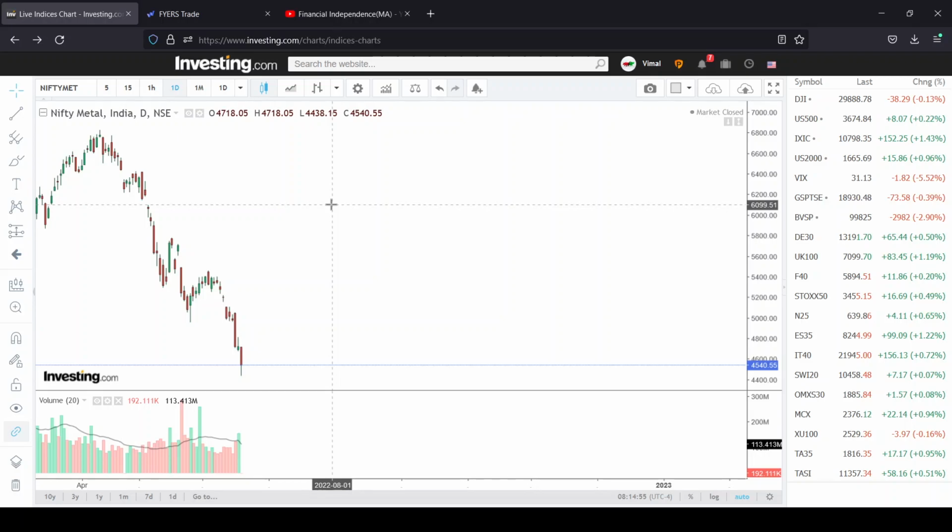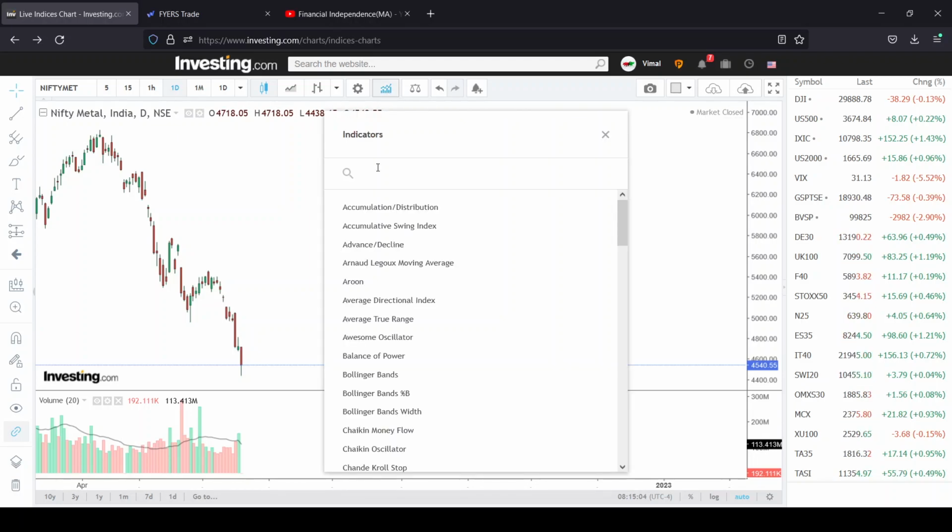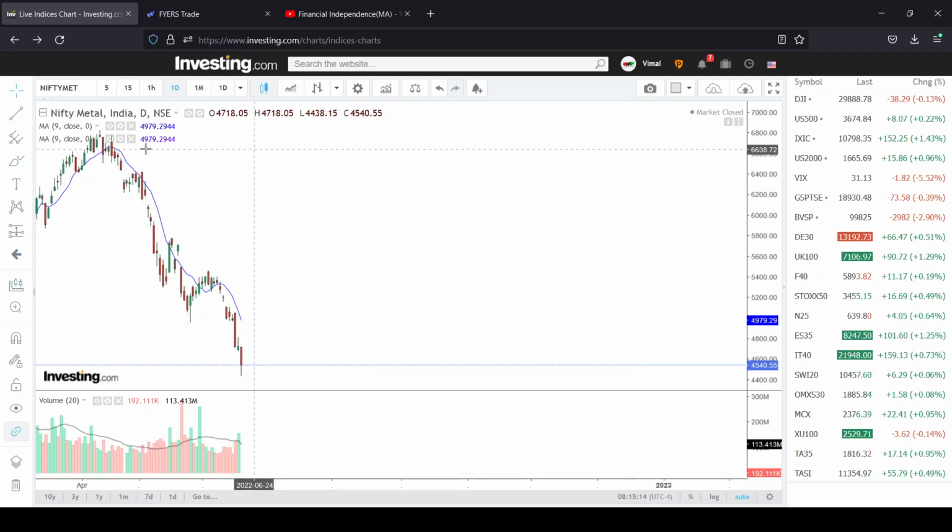First, for that, I will add the two indicators, a 50 days moving average and a 200 days moving average. You can go and type it as moving average 1, 2. So I had added two moving averages in that. By default, it comes as a 9 days moving average. I'm just going to change this to 50 days.